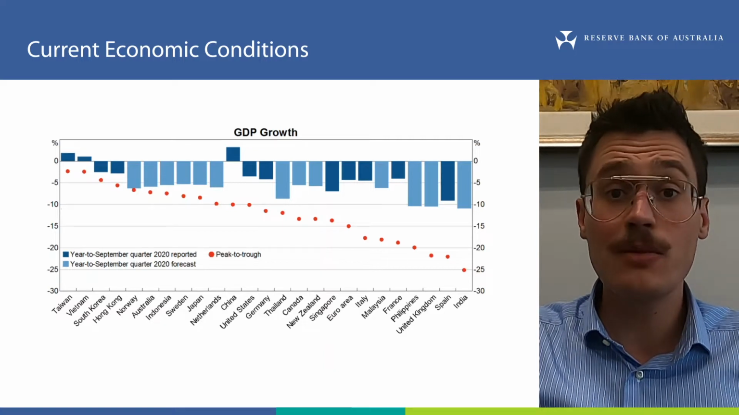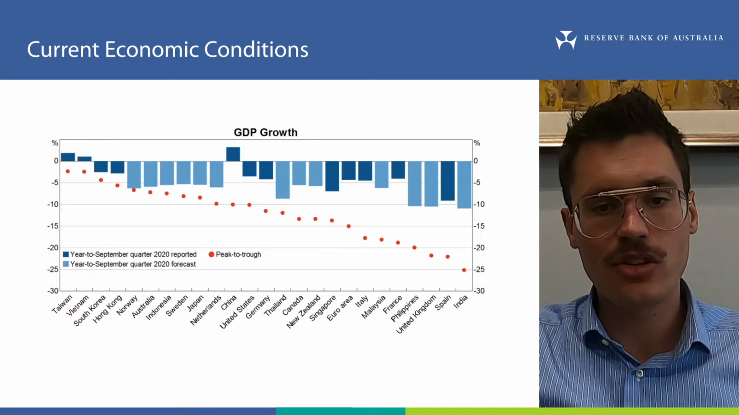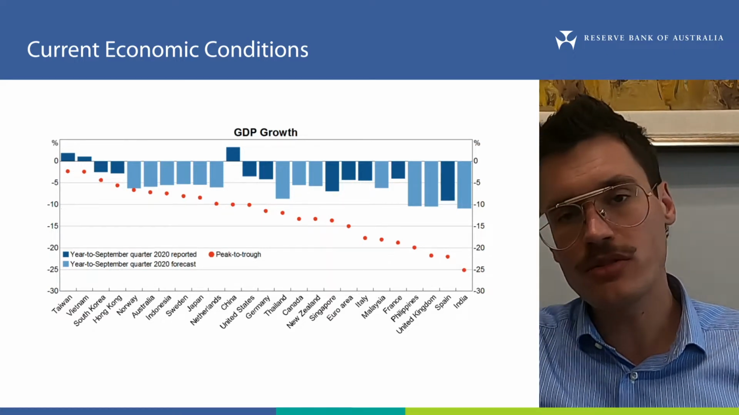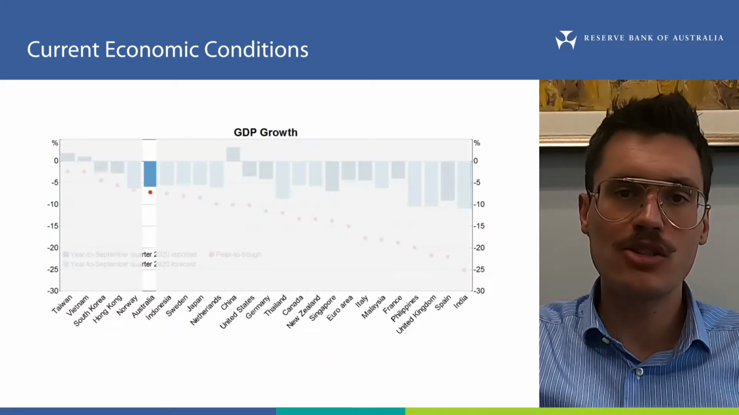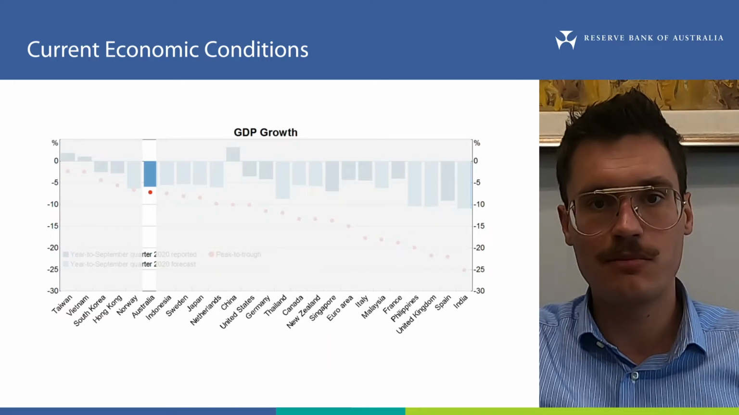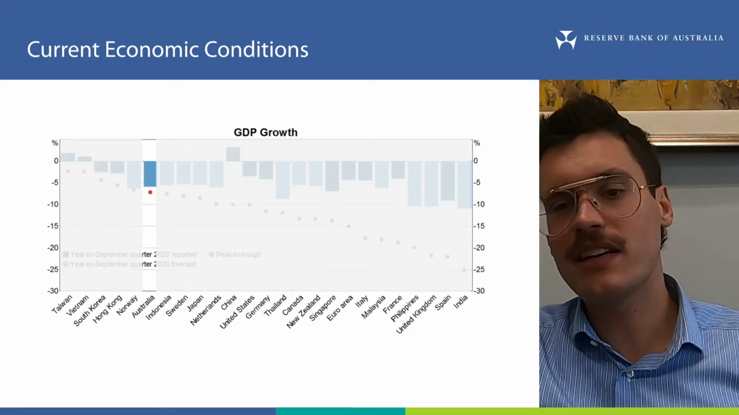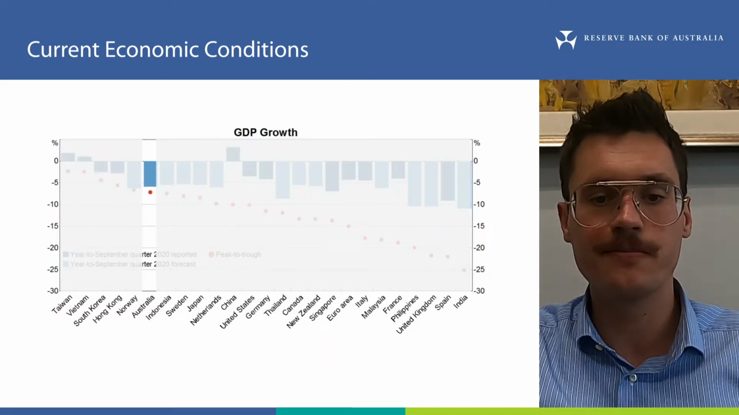This chart shows GDP growth around the world since the pandemic began. The red dots show the initial contraction in GDP experienced in some countries. For most of them, this happened in the first half of 2020. Australia did much better than many other countries during this period because of our early success in dealing with the virus, which allowed the government to ease restrictions on our activities earlier than initially thought.